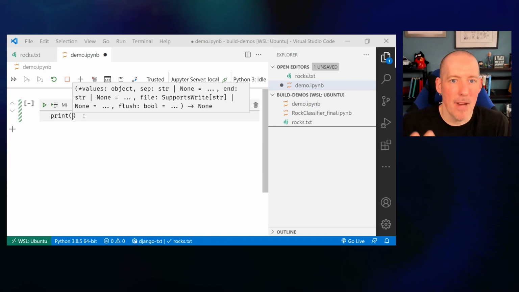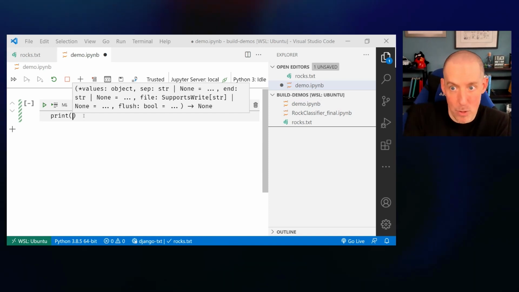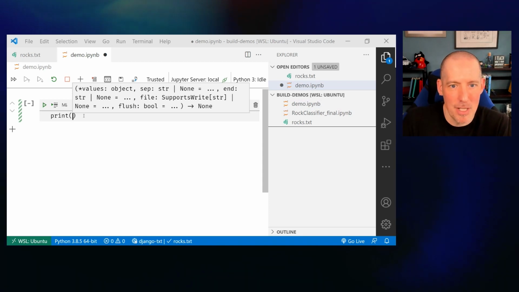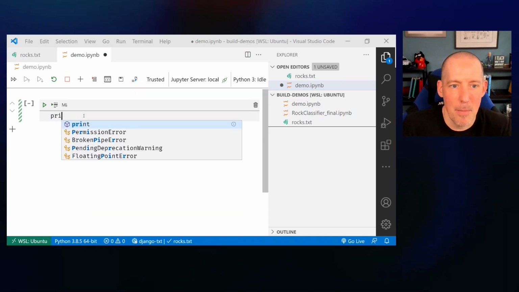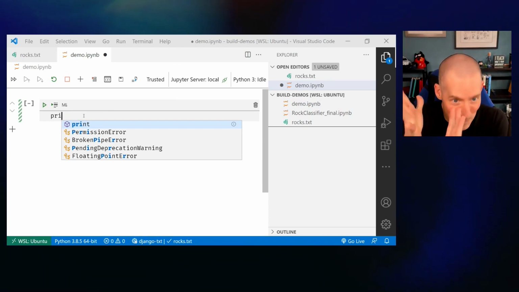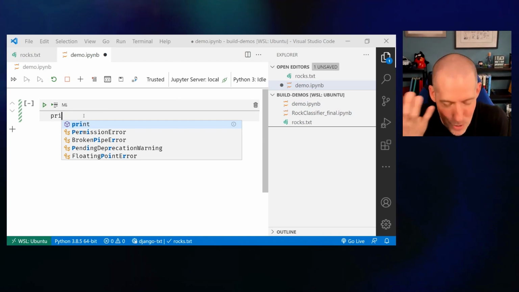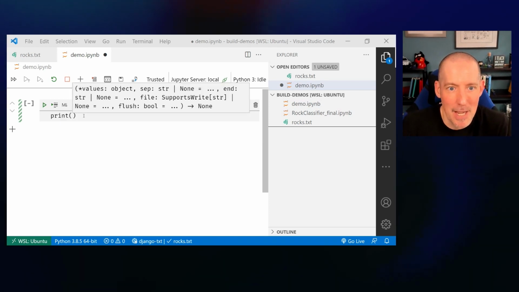And so you'll notice that I've got print right here. One really nice thing about Visual Studio Code and its notebook support is that it does start to help me out a little bit. Sometimes the help is going to be wonderful. You'll notice that I start typing out print and it immediately goes, hey, here you go. This is probably what you're looking for. So right there at the top, there is print, and I can start to use that.